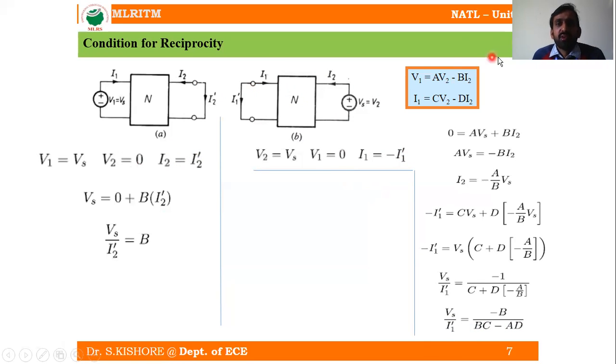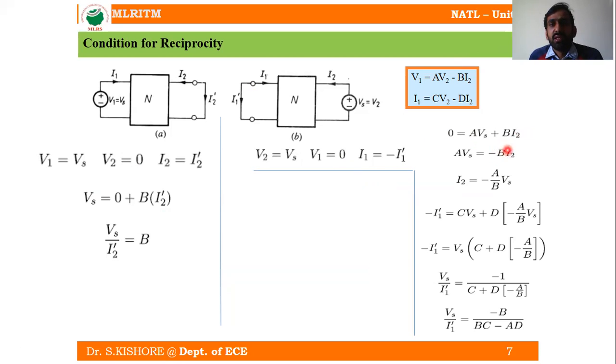Now coming to equation number 1, V1 is equal to 0. So 0 is equal to A V2, that is A Vs, minus B into I2. What is this I2? I2 is equal to minus I2 dash.